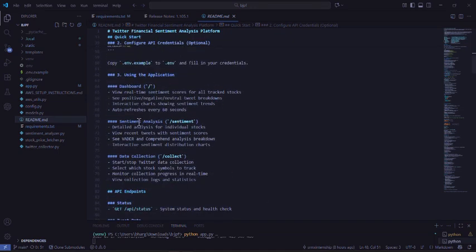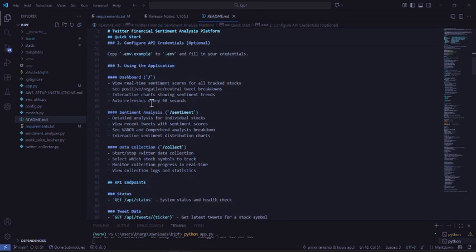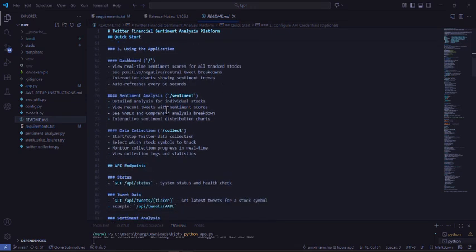First is the dashboard, sentiment analysis. We have listed out the dashboard. It shows real time sentiment, positive, negative, neutral, tweets breakdown, and interactive charts. We are even using charts Python libraries. We are showing the chart also of sentiments versus stock prediction, and it auto refreshes after every 60 seconds.